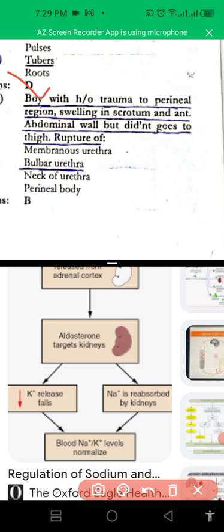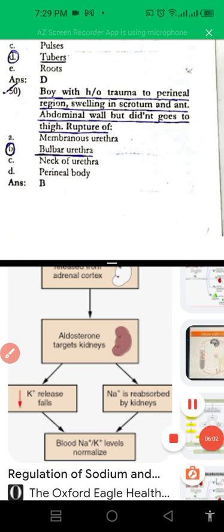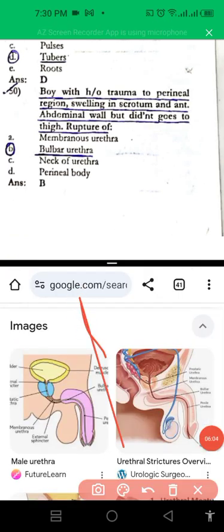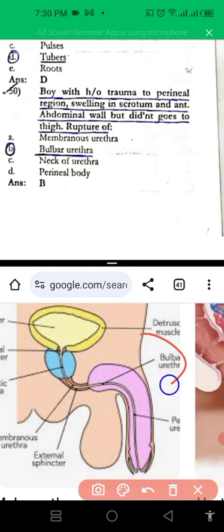A boy with history of trauma, perineal region swelling, scrotum and anterior abdominal wall swelling, but it does not go down, and the urine does not go down, and rupture of bulbar urethra is there. Bulbar urethra rupture results into these types. Here in this image, we can see how bulbar urethra is present. Bulbar urethra rupture results into the accumulation of urine.